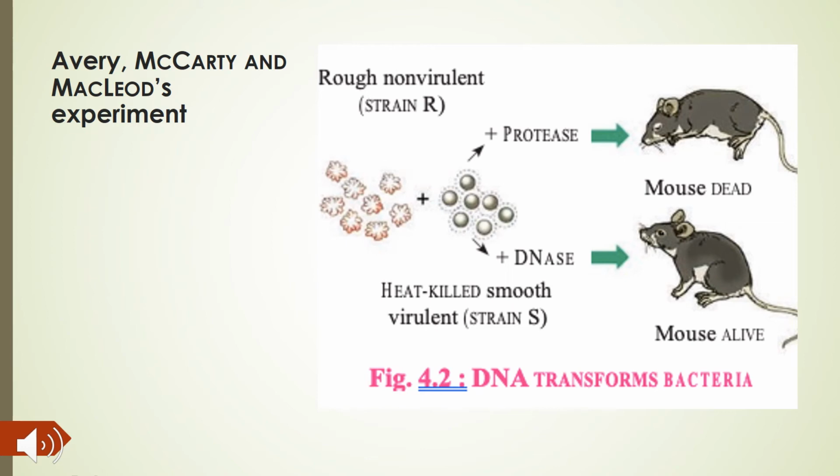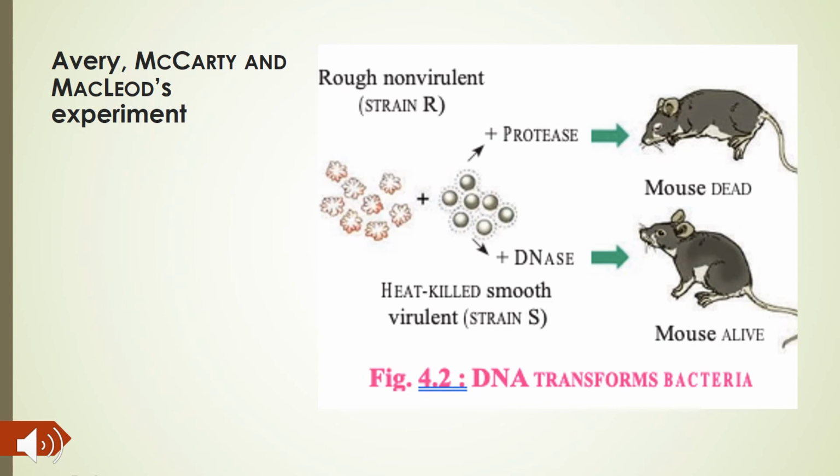So what they did was purify DNA, RNA, proteins and other materials from the cell-free extract of S cells and mix them with heat-killed S strains and R cells separately, to confirm which one could transform living R cells into S cells. They wanted to test DNA, RNA and proteins.